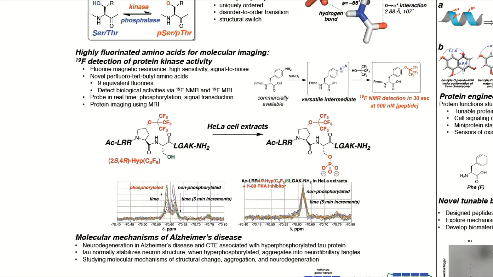We have developed highly fluorinated amino acids, which are used for molecular imaging in 19F NMR or 19F MRI. These amino acids have 9 equivalent fluorines, which exhibit high sensitivity and high signal-to-noise in magnetic resonance. In real time, we can probe phosphorylation or signal transduction.